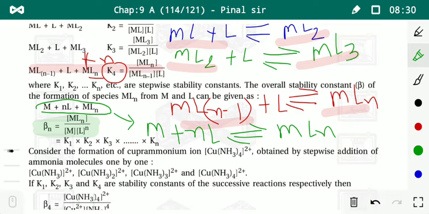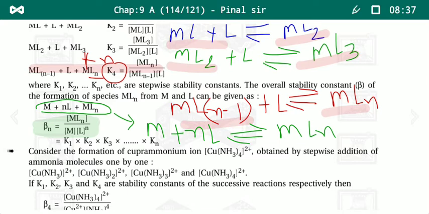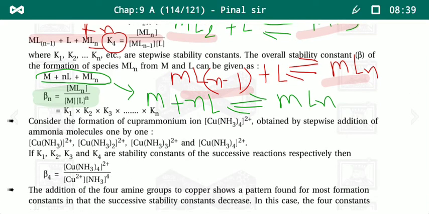I hope you can now understand the formula for how we can calculate the overall stability constant. It's very simple. The overall stability is equal to the product of all the stepwise stability constants.